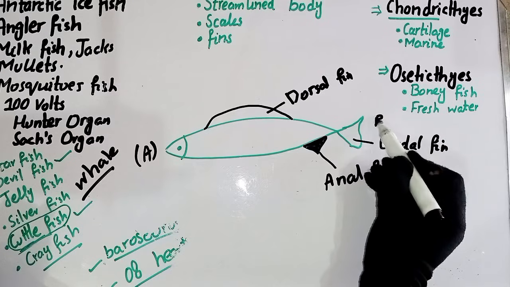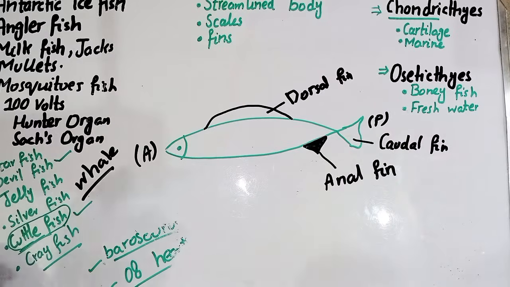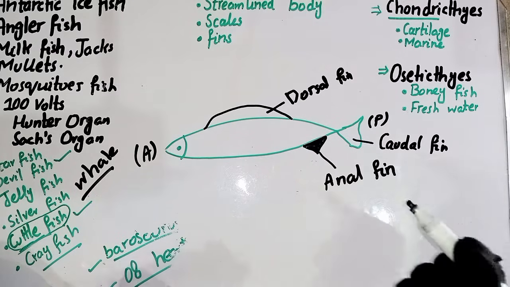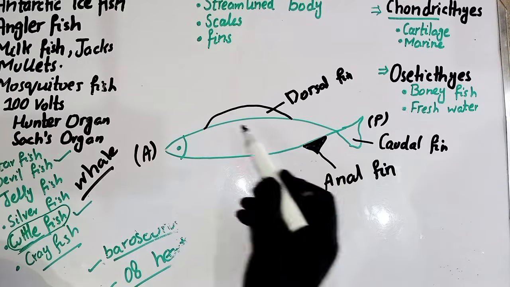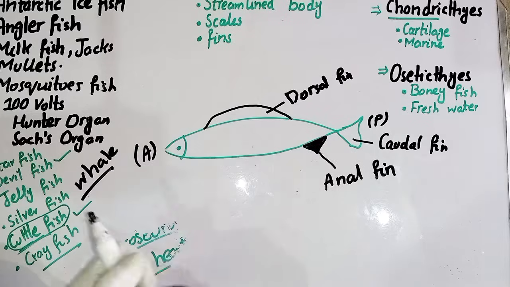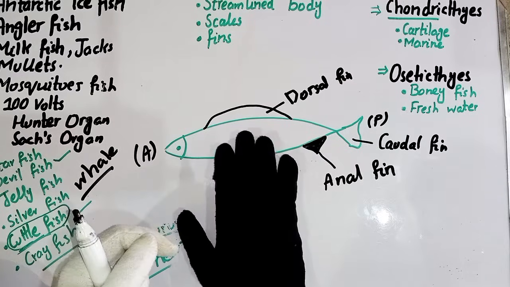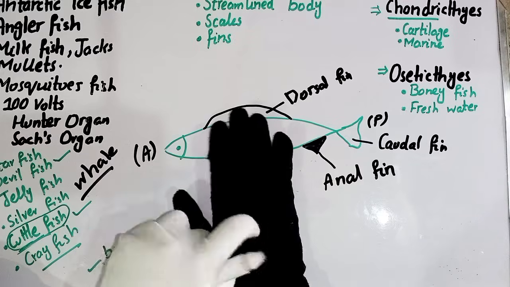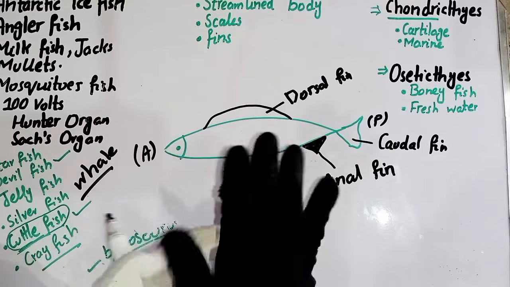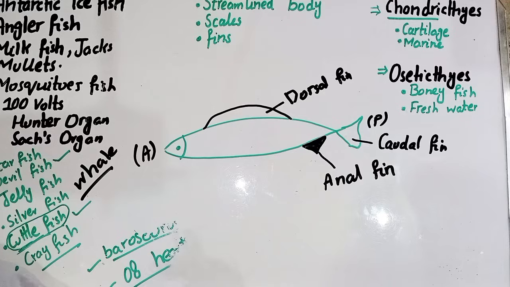The region where the caudal fin is present is the posterior region. The posterior region is actually present on the back side of the fish. The third one is the dorsal side. See here, if an organism is crawling just like that, the upper side is known as the dorsal side and the lower side is known as the ventral side.